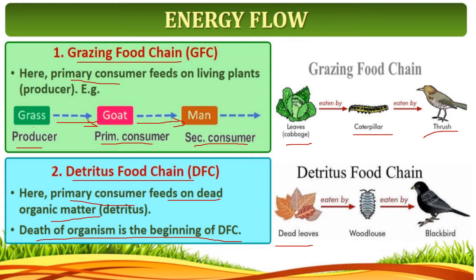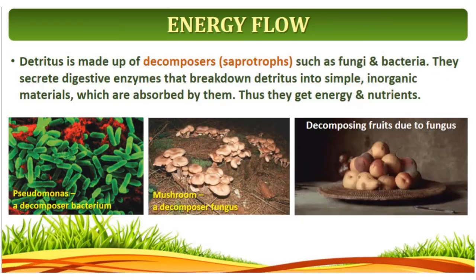That animal waste or plant waste is eaten by the beetles or the woodlouse, and these termites or beetles are eaten by the birds. So here the chain starts only with the organic matter. Okay, so these are the two types of food chain.